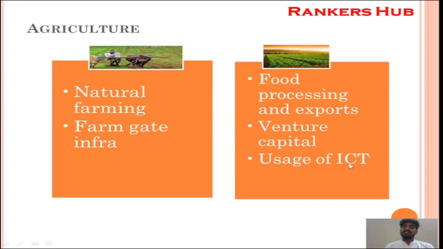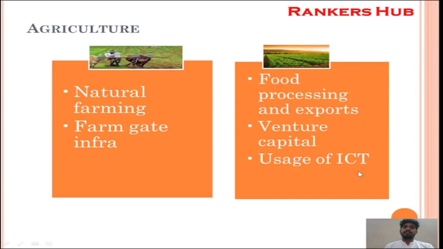And usage of ICTs. What do you mean by usage of ICTs? Information technology, already one of the core principles of this budget is technology driven principles. Like when you are using excessive fertilizer, when you are using excessive water, what will happen? Our resources get reduced. We have to use scientific parameters, like the Government of India is already doing with the soil health card. Now by using satellite data and drone technology, we have to make our agriculture more sustainable. That is the way we can develop our agriculture sector to be more prosperous.